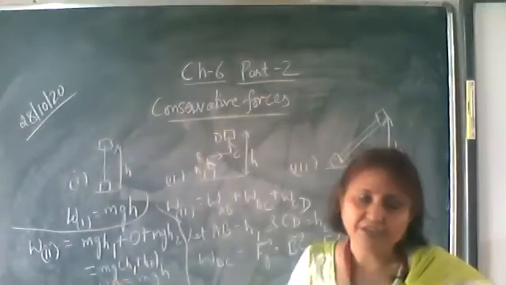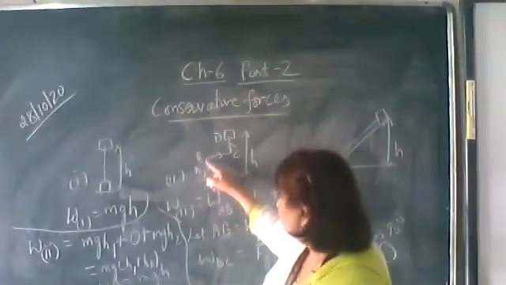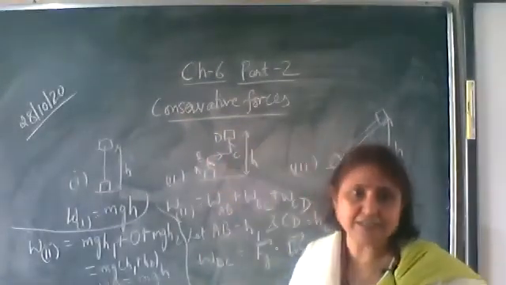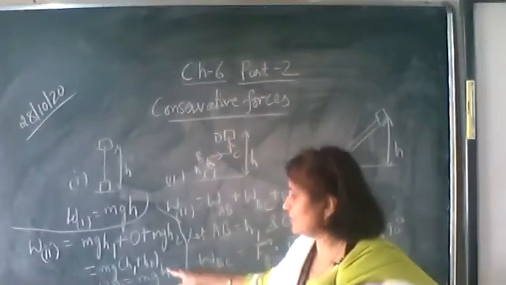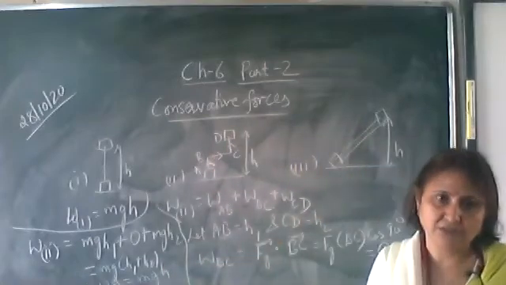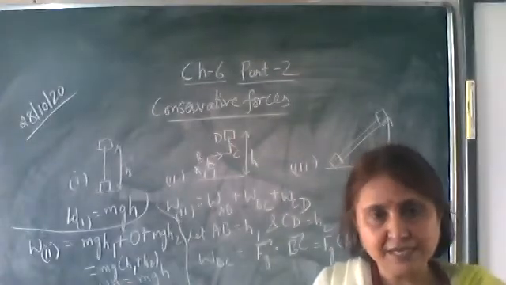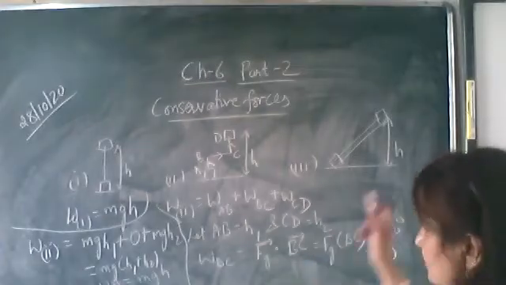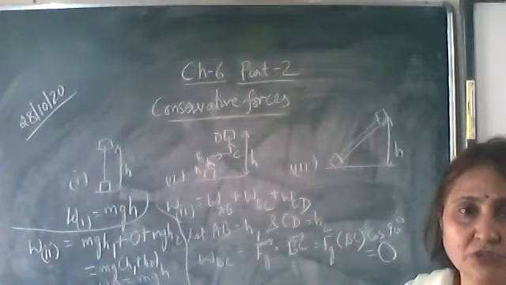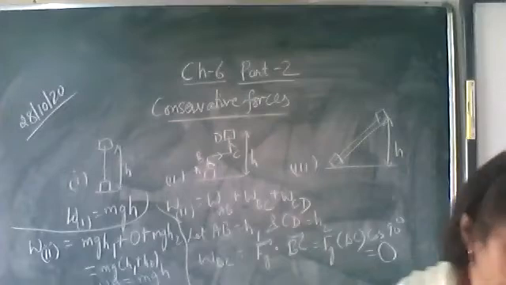So in the second case also the work done is equal to mgh. In the first case we lifted the body vertically upwards. In the second case we lifted it along the stairs. So mgh1 plus mgh2 is equal to mgh. So the work done in the first and second case, though we are taking the body through different paths, is the same. Now let us find out the work done in the third case also, when it is slid along the inclined plane.